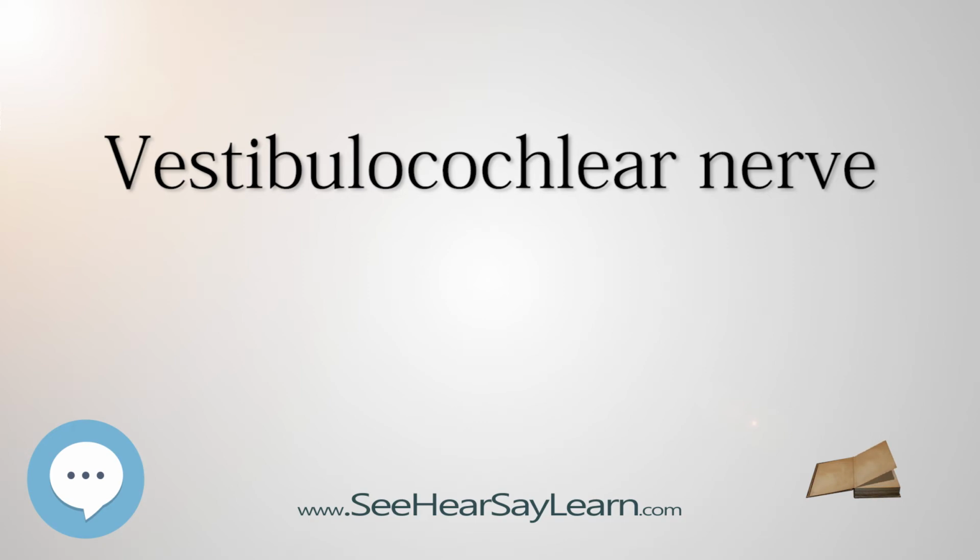Rinne's test involves Rinne's right test and Rinne's left test, since auditory acuity is equal in both ears. If bone conduction, BC, is more than air conduction, AC, i.e. BC greater than AC, it indicates the Rinne test is negative or abnormal. If AC is greater than BC, the Rinne test is normal or positive. If BC is greater than AC and Weber's test lateralizes to the abnormal side, then it is conductive hearing loss. If AC is greater than BC and Weber's test lateralizes to the normal side, then it concludes sensorineural hearing loss.